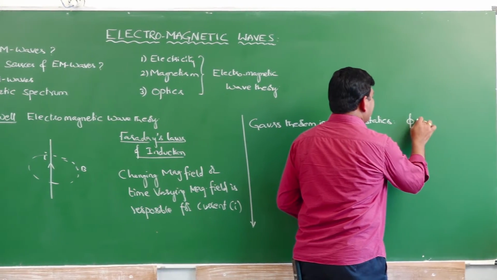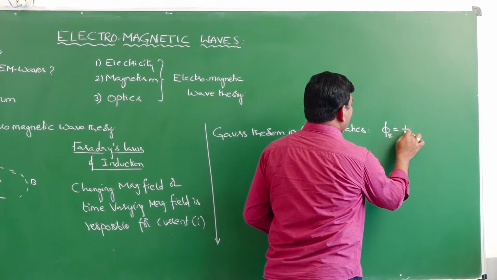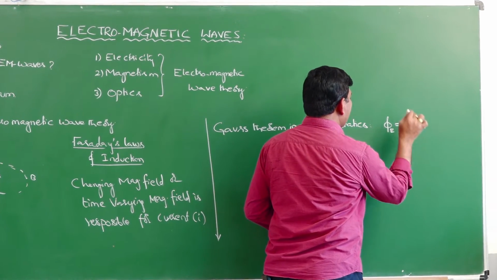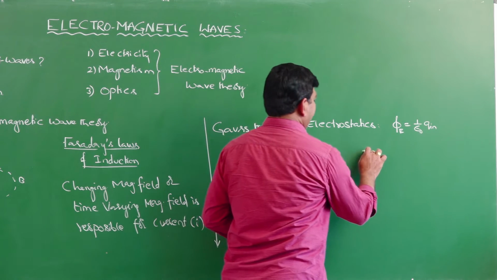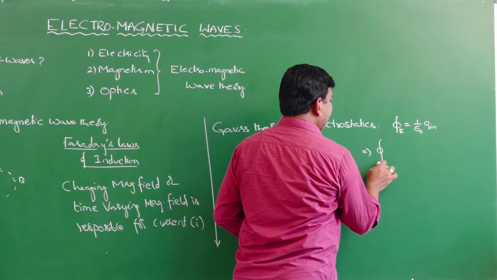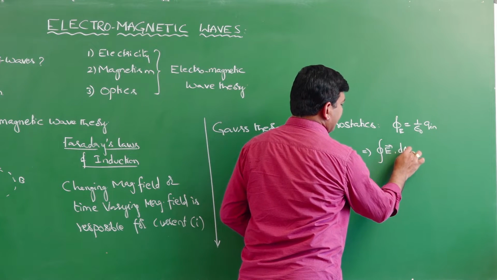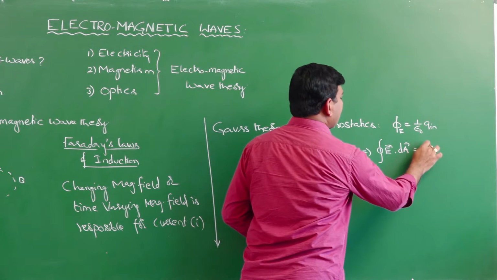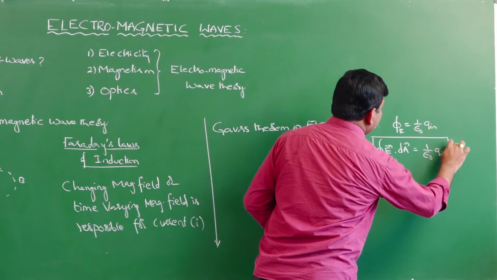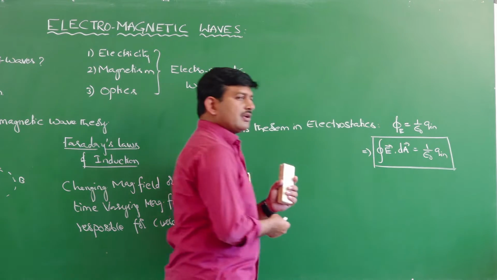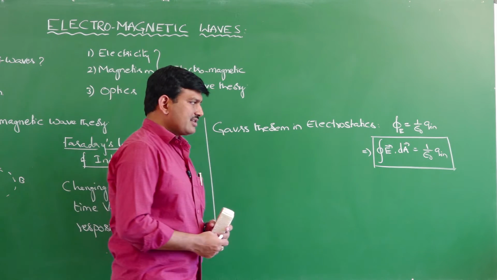The electric flux is equal to 1 by epsilon naught times the charge inside the Gaussian surface, or more clearly, this can be written as the closed surface integral of electric field is equal to 1 by epsilon naught times the charge inside the Gaussian surface. This is what we studied in electrostatics. This is the first Maxwell's equation.